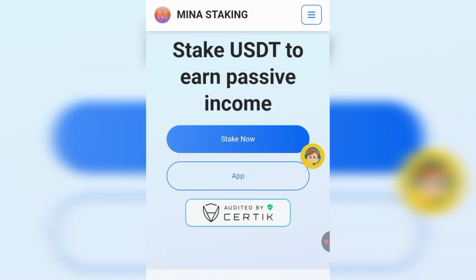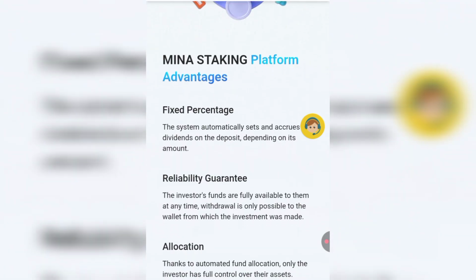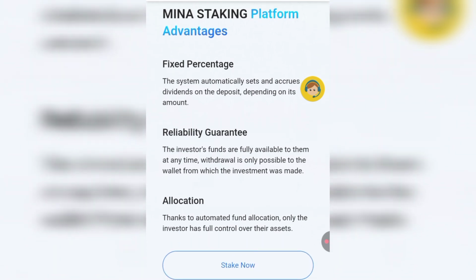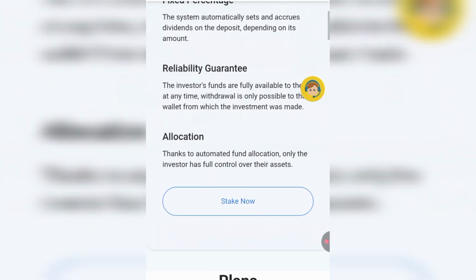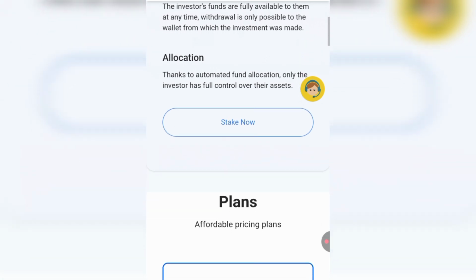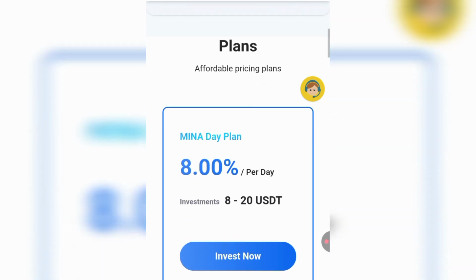If you click on app, you'll be able to download their mobile app, because they now have an official mobile app. If you scroll down, you will see the advantages of MINA staking. Right here, they have the fixed percentage, which means the system automatically sets and accrues dividends on the deposit depending on its amount. Then they have the reliability guarantee, which means that investors' funds are fully available to them at any time. Withdrawal is only possible to the wallet from which the investment was made. Then they have the allocation: thanks to the automated fund allocation, only the investor has full control over their assets.